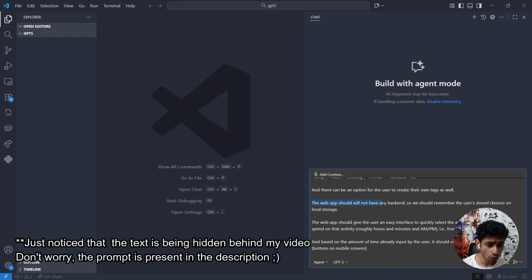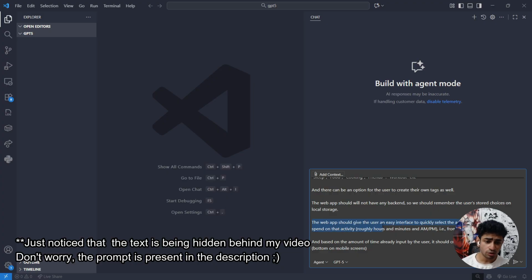The web app will not have any backend for now. Let's keep it simple and sweet. KISS principle. Keep it simple and sweet. So we should remember the user's stored choices on local storage.